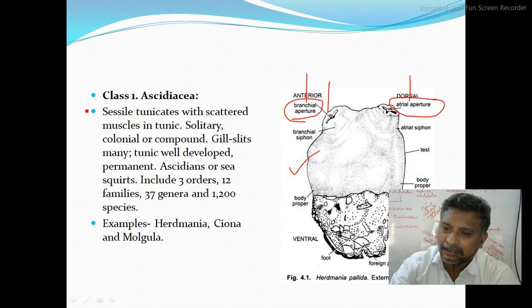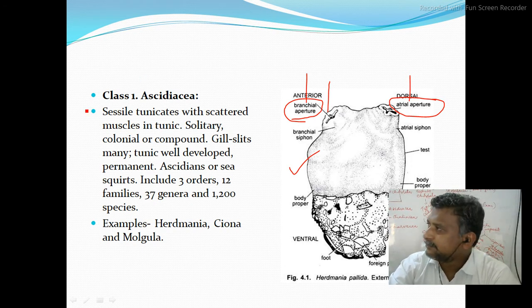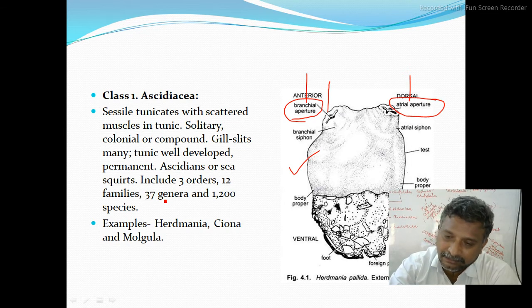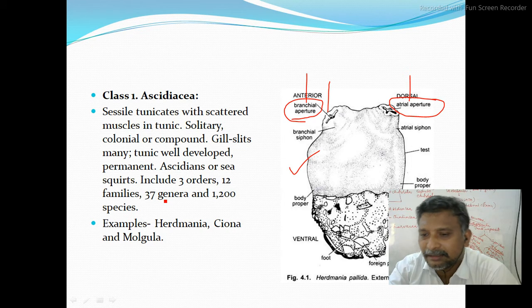Now in the case of Urochordata, a larva will have all chordata characters, but when they are converting into adult, all these advanced chordata characters are going to be lost by them.